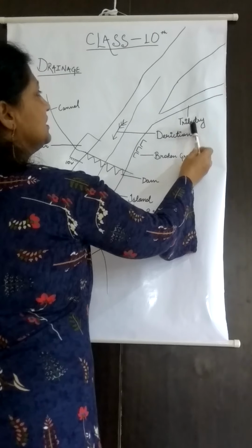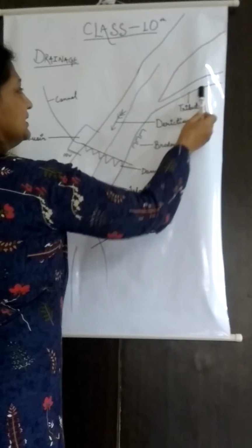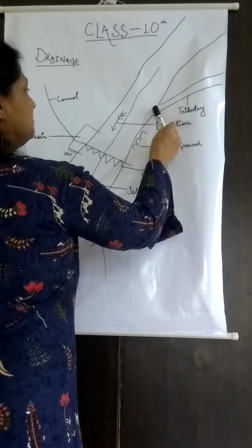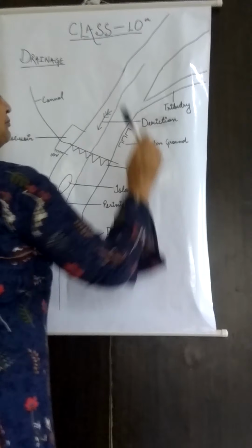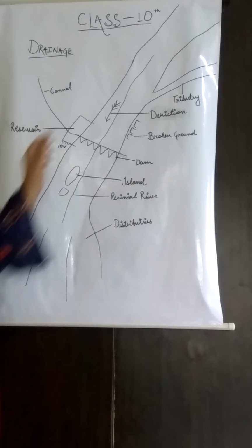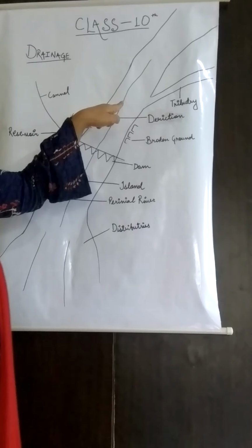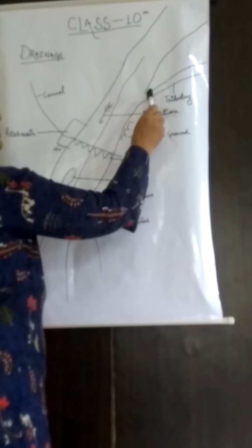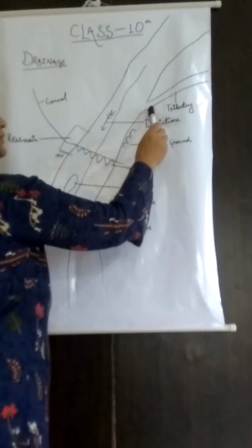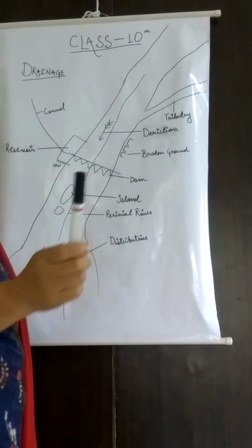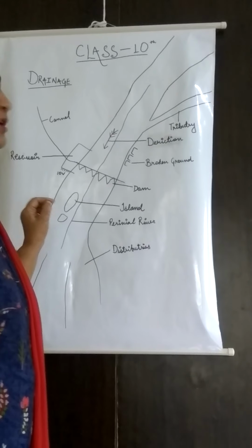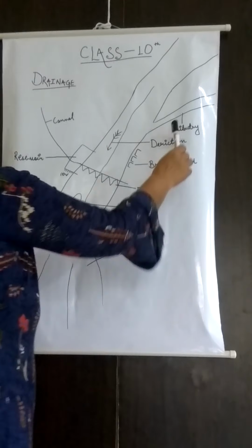A tributary is a feature where another river comes and joins the main river; that river is known as a tributary. The place where it meets the other river is known as a confluence. Sangam, in Hindi we call it Sangam, where two rivers meet. It is known as a confluence. The first one is a tributary.